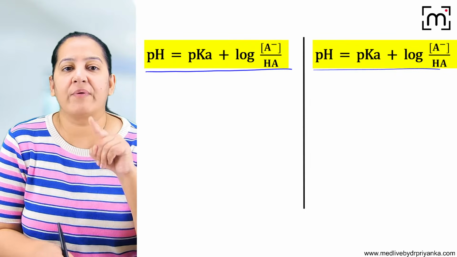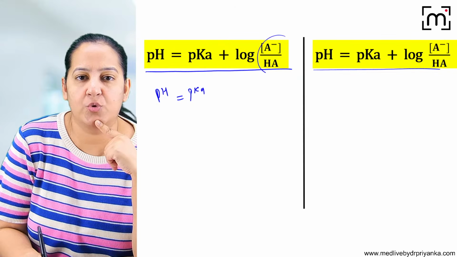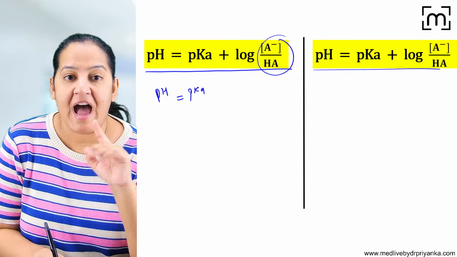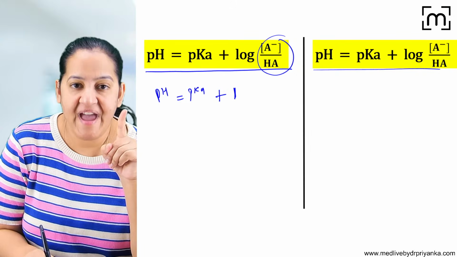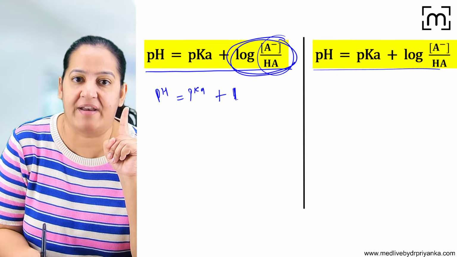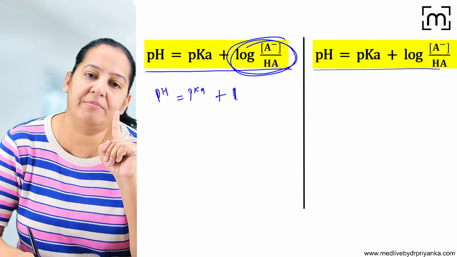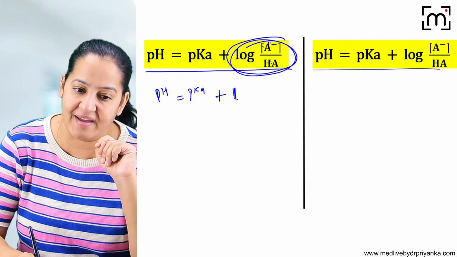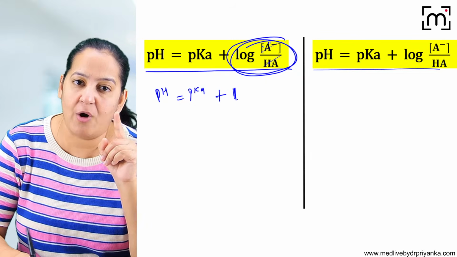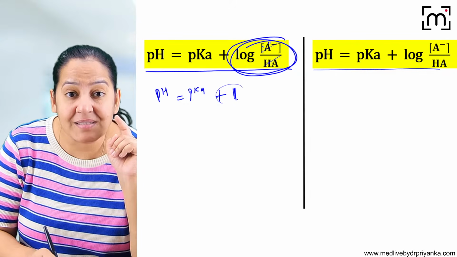For example, I want to increase it. pH is equal to pKa if I take these two equal. But currently, I'm not taking it. I want to increase it by 1 unit, so I want this thing to be 1, not 0. If I want 0, I have to keep the two things equal, ionized and unionized, so they cancel out. Log 1 will be 0. But I want the answer as 1.